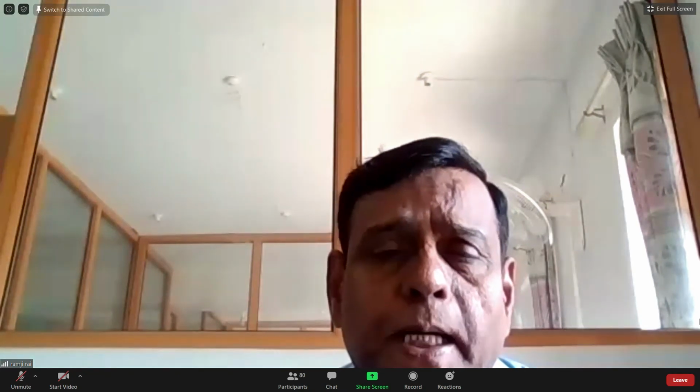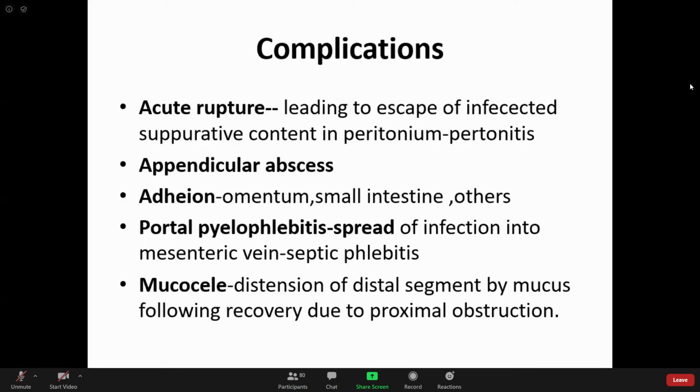Now under the microscope, the most important finding is infiltration of all the layers of the appendix by neutrophils. Then mucosal ulceration, a lot of pus in the lumen, and the serosal and subserosal blood vessels will be congested and hyperemic. In the luminal content you will sometimes find ova of Enterobius. Now coming to complications: acute rupture, appendicular abscess, adhesion, portal pylephlebitis, and mucocele. So this is acute appendicitis.